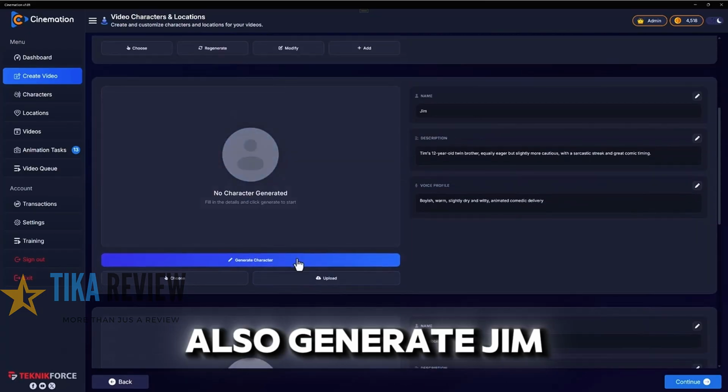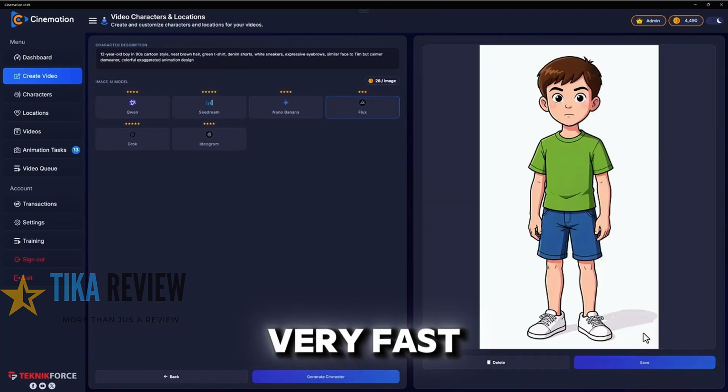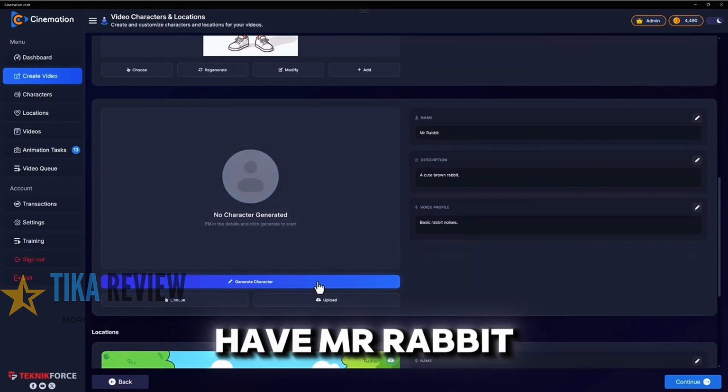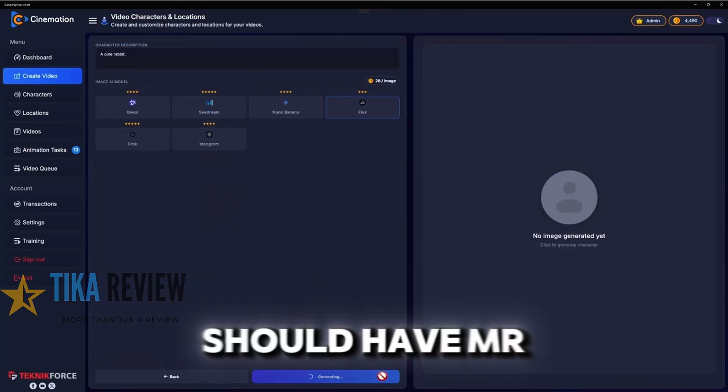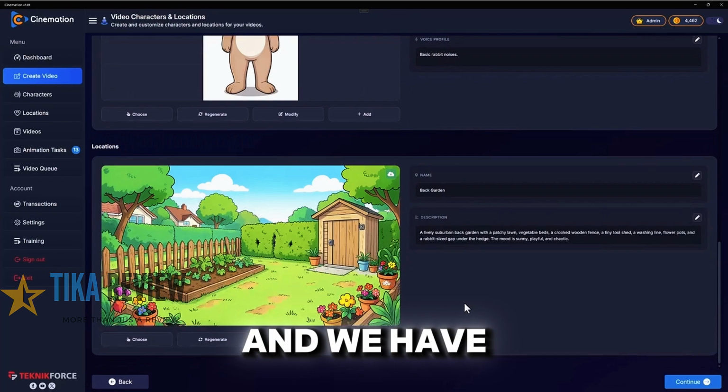Now let's also generate Jim. Click on generate again, and we should have Jim very fast. There we have it, Jim. And finally we have Mr. Rabbit. So click on generate, and we should have Mr. Rabbit right there. There we have it. Click on save, and we have all the characters.